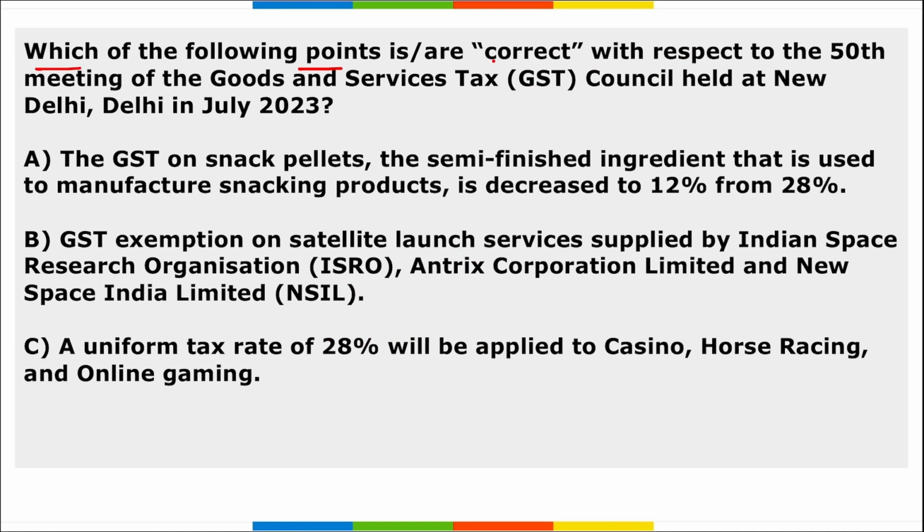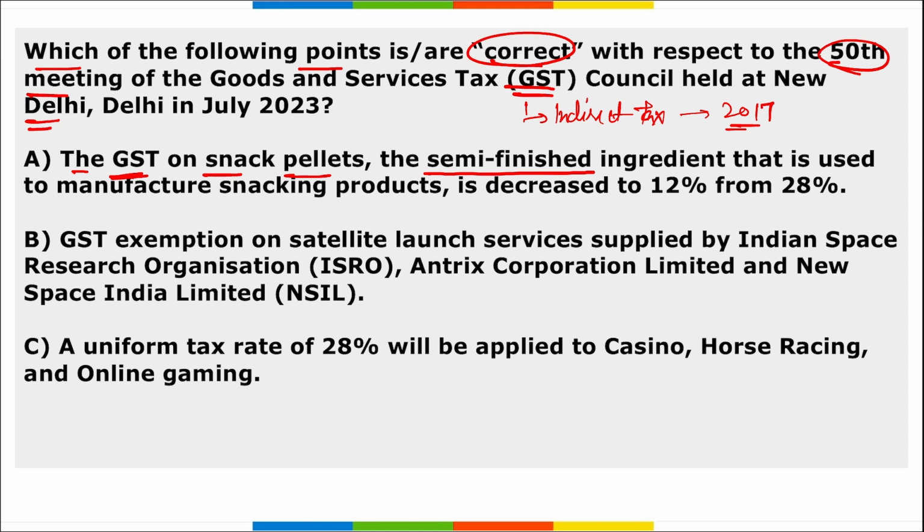Next. Which of the following points are correct with respect to the 50th meeting of the GST Council that is held in New Delhi? So among the options, if we see option A, first of all tell me GST, it is an indirect tax and it was launched in 2017, right? The GST on snack pellets, that is the semi-finished ingredients that are used to manufacture snacking products, is decreased to 12%, that was earlier 28%.